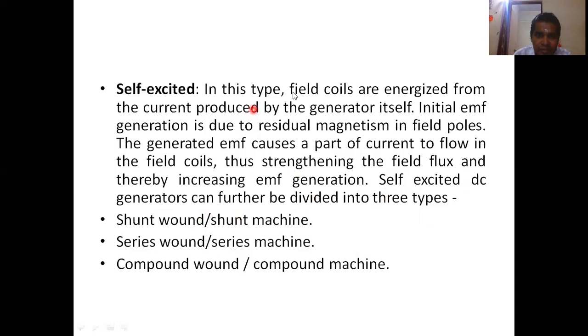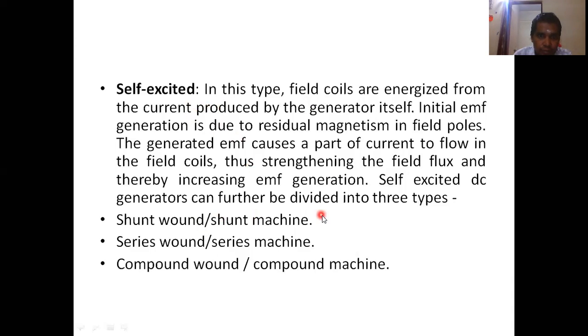Keep in mind that in the self-excited machine, the concept of residual magnetism is used. The magnetic material used in the field winding, once energized, always retains a small amount of magnetic flux. That flux is used initially for the EMF to be generated, right?